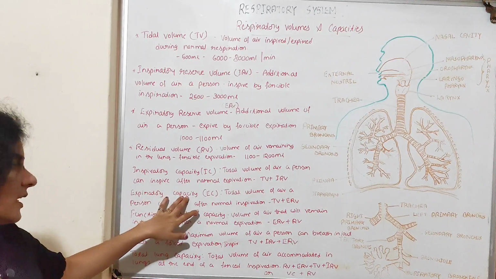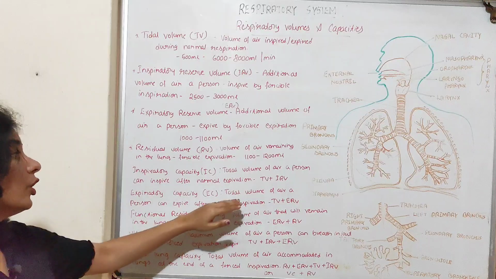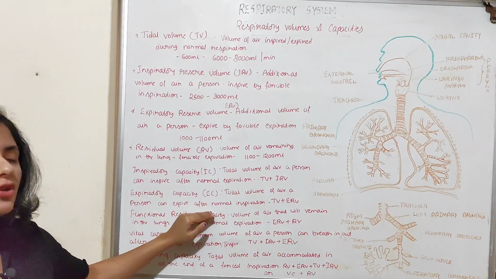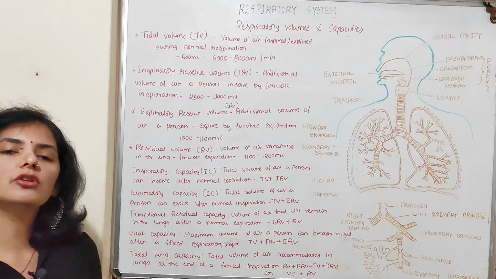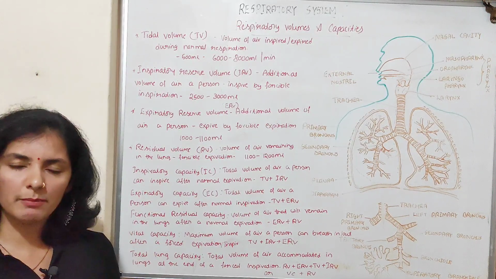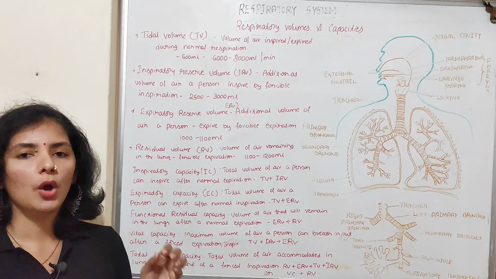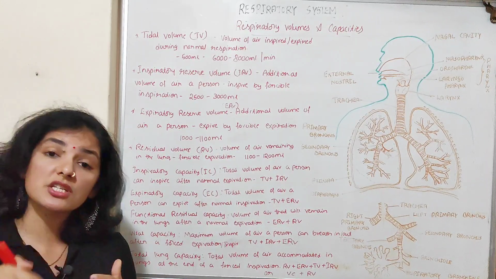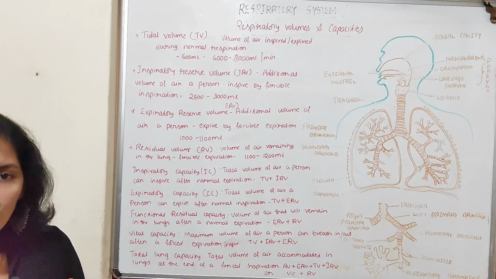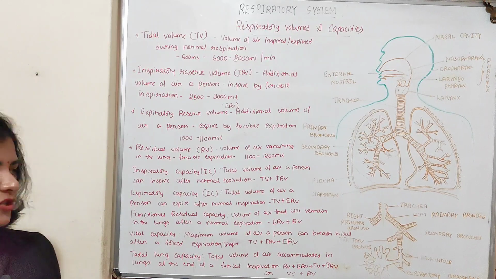Next is expiratory capacity. It is just the opposite. Expiratory means exhalation. So, total volume of air a person can expire after normal inspiration. After normal inspiration, whatever the amount of air a person can expire, it may be by normal expiration or forcible expiration. So this total is nothing but the expiratory capacity. So total volume of air a person can expire after normal inspiration.